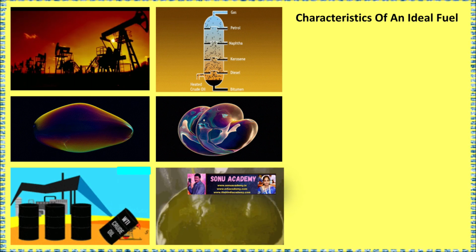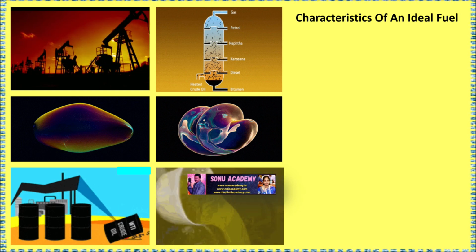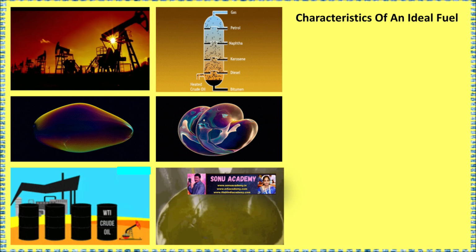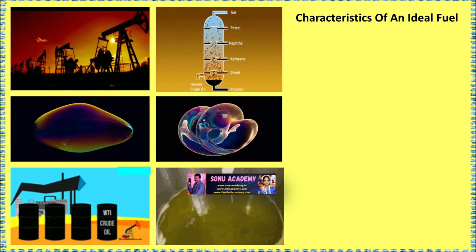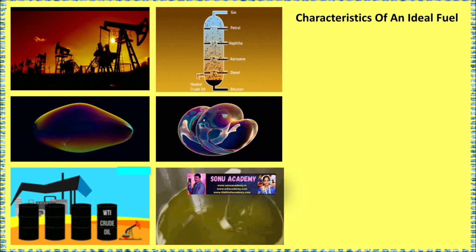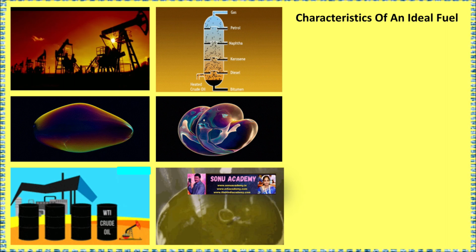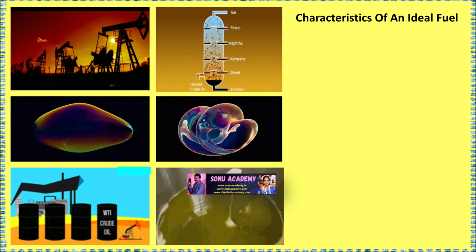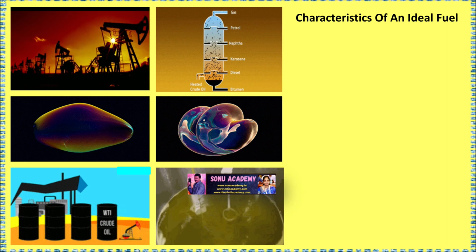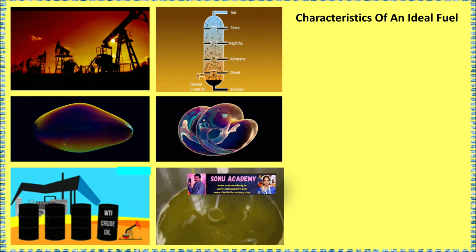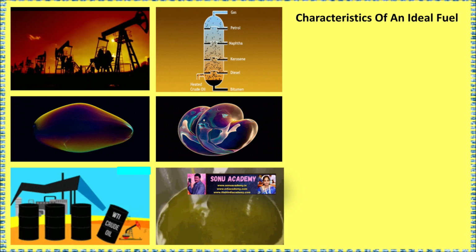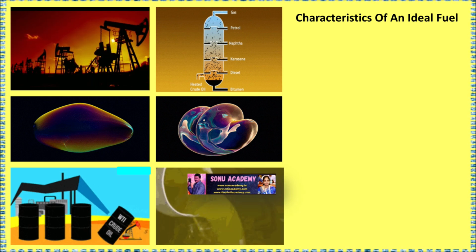It should not leave much residue behind after burning. An ideal fuel should have a low percentage of non-volatile materials which do not burn, so it may burn completely without leaving much ash. It should burn smoothly. An ideal fuel or a good fuel should have a moderate rate of combustion and should burn at a steady rate. In other words, the fuel should not burn either too fast or too slow.